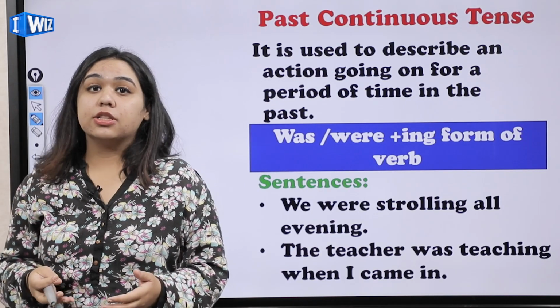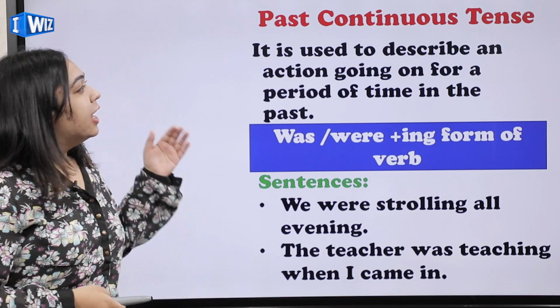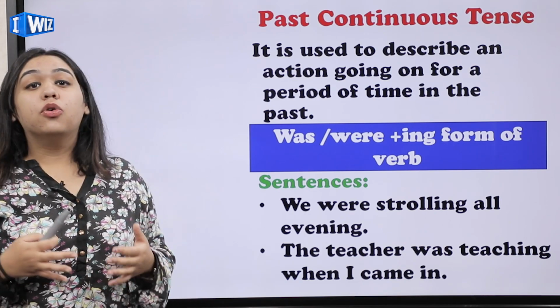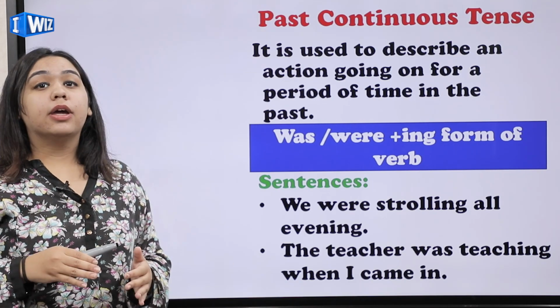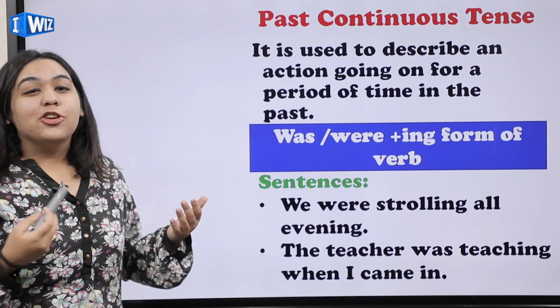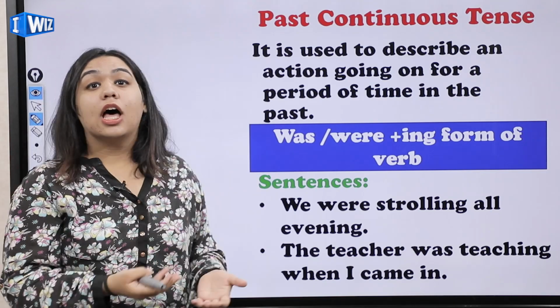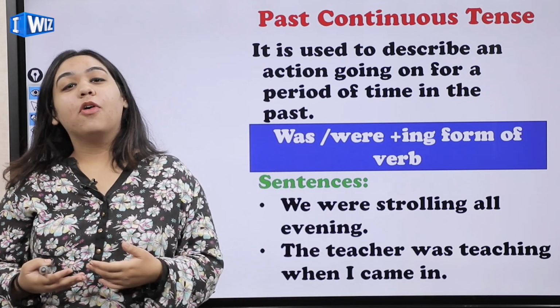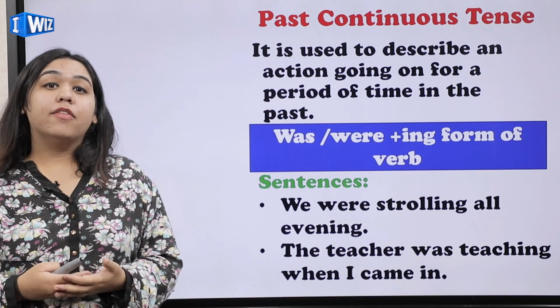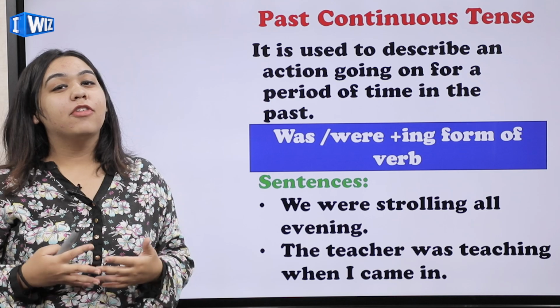Now, some action that continued in the past is where you use the past continuous tense. It is used to describe an action going on for a period of time in the past. It was continuing for a period of time in the past. So the formula is again very easy. The formula is was/were, which means you have to choose was or were, plus the ing form of the verb. Whenever you have the continuous tense, you're always going to use the ing form of the verb.